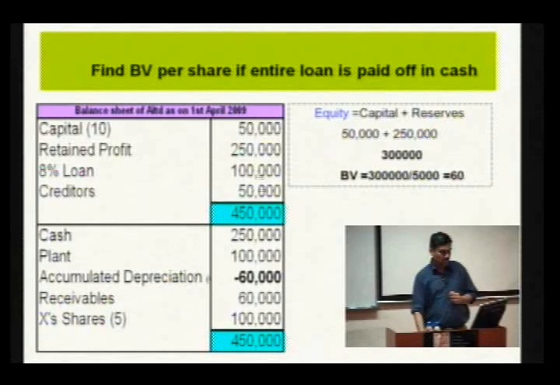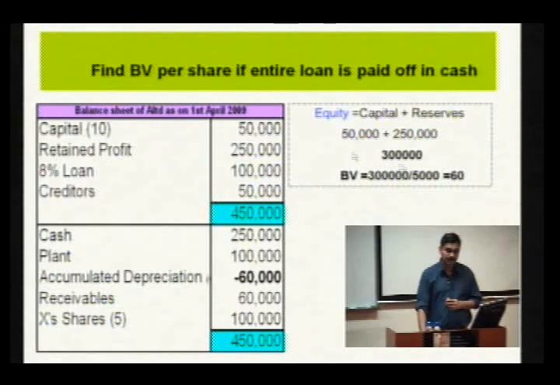As a result, the loan will not be there on the new balance sheet and cash will go down by 100,000. In principle, the equity will not change, because equity is capital plus reserves, which is 250 plus 50, or equity is 450 minus the cash minus the liabilities, which is 300,000. So, equity divided by the number of shares, the book value per share, will be 60.